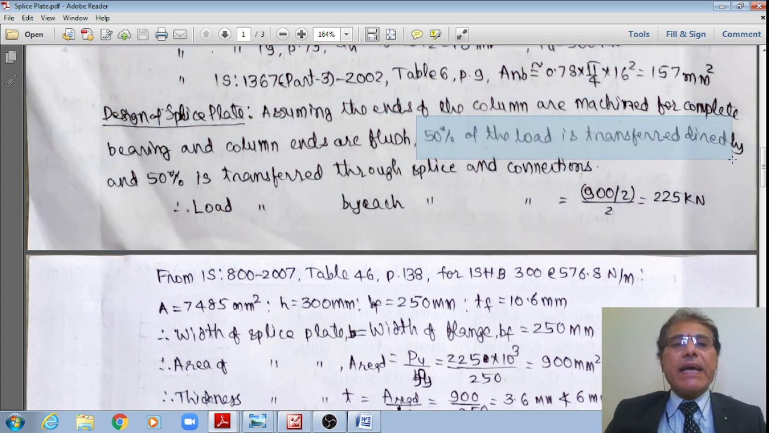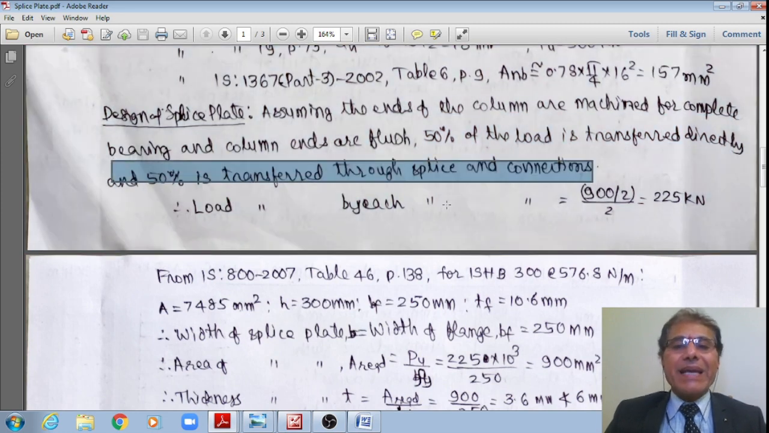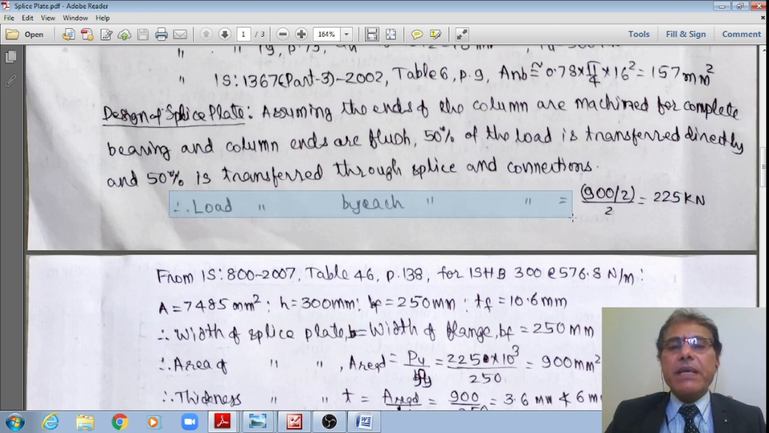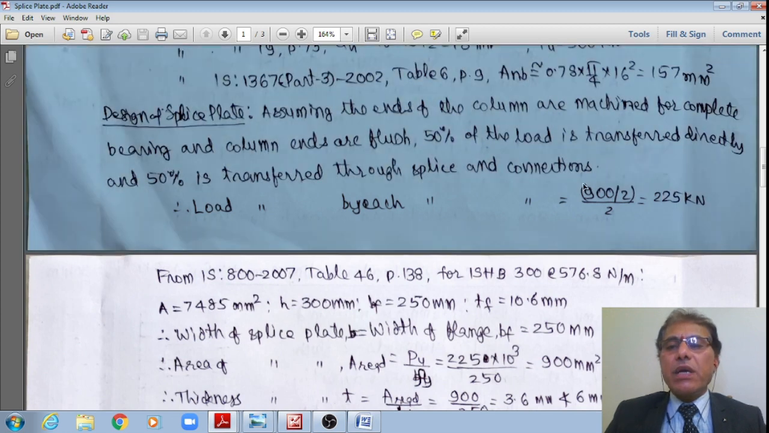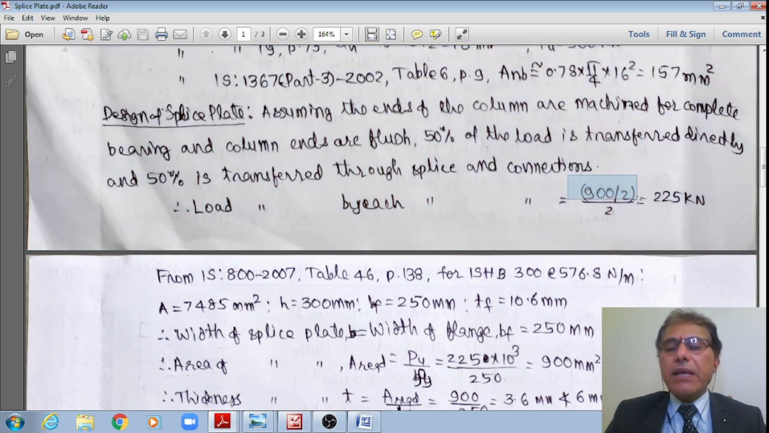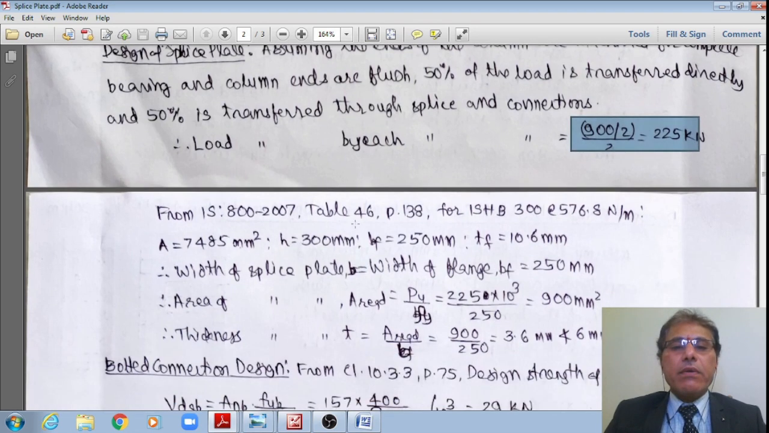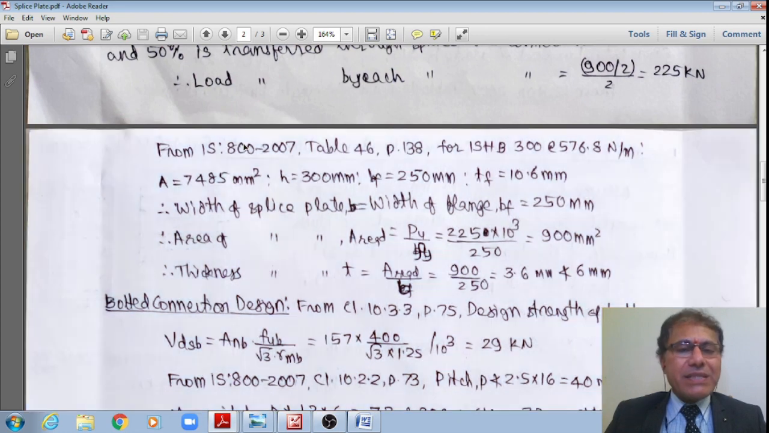Hence, 50% of the load is transferred directly, and 50% is by the splices and their connections. Therefore, the load transferred by the splice plates and their connections is 900 by 2, that is 450, by the two splices on either side. Divided by 2, the load on each splice plate as well as its connections is 225 kilonewton.